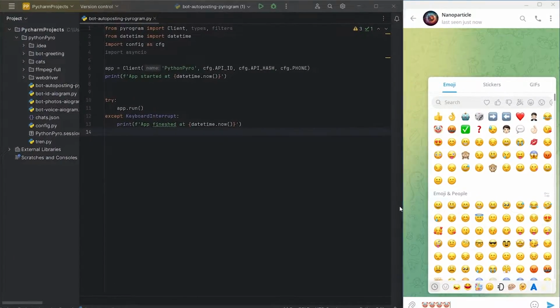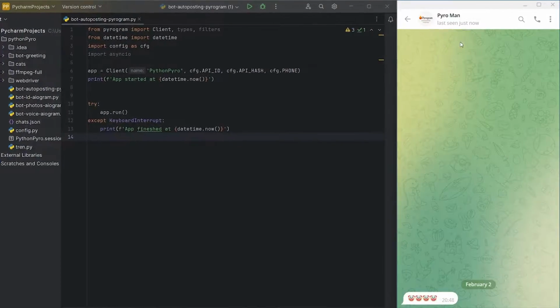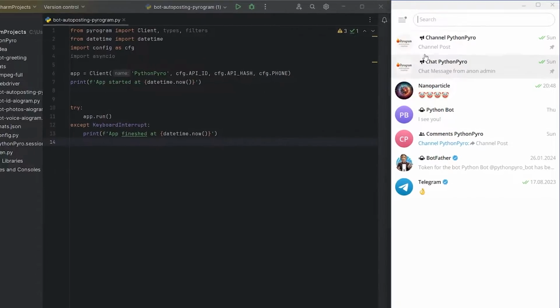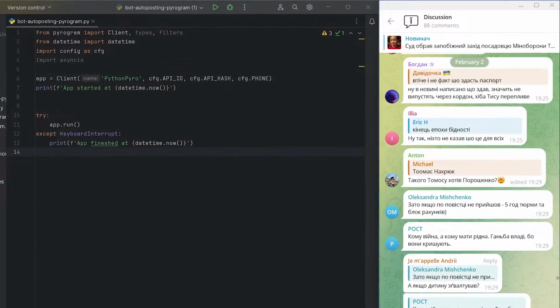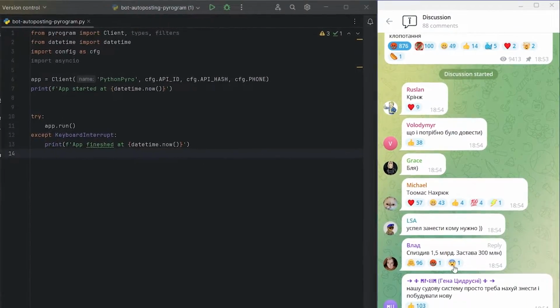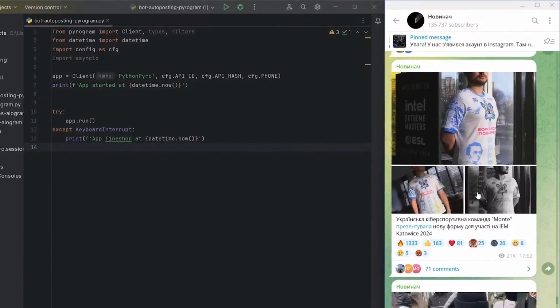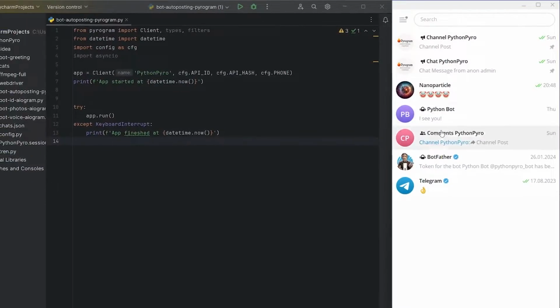Today I will write code that will make Putin withdraw troops from the territory of Ukraine. Just kidding. Today we will be parsing the most clownish people from the comments. Seriously, I will write code that will select people whose comments under channel posts have the highest number of clown